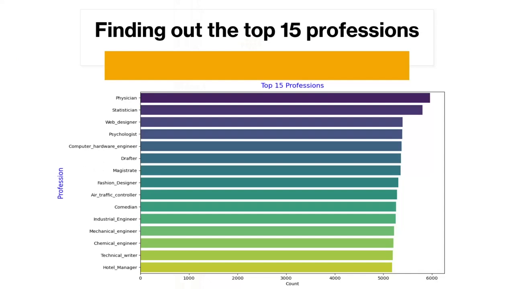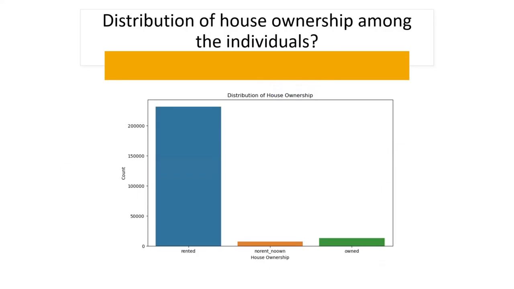Here is the EDA part. First is finding out the top 15 professions. Here you can see all of the 15 top professions. The first one is physician, and the second one is statistician, followed by web designer. The next graph tells about the distribution of house ownership among the individuals. You can observe the rented one is higher compared to the other two: non-rented, non-owned, and owned house ownership.